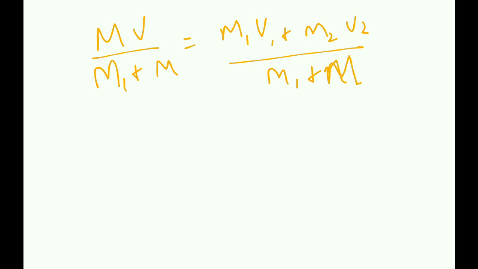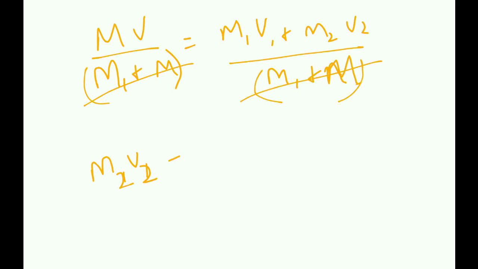Right, so these two can be cancelled right here. Now to the other side, so I get m2 v2 is equal to capital M capital V minus m1 v1, right?